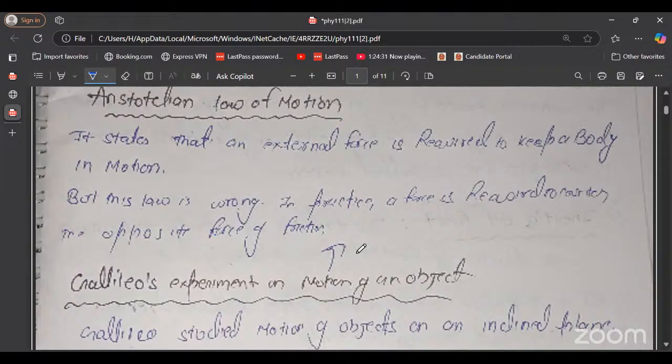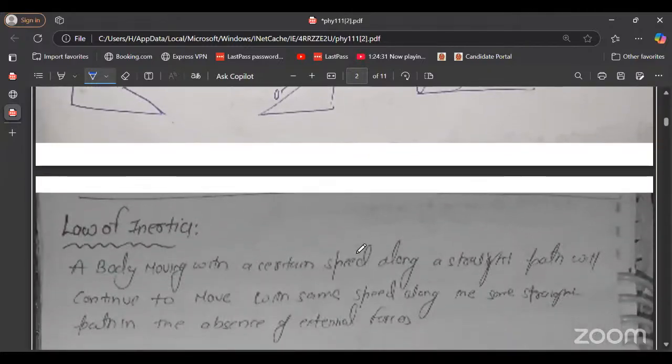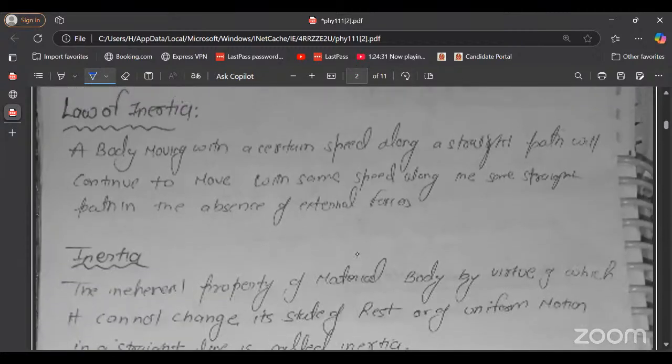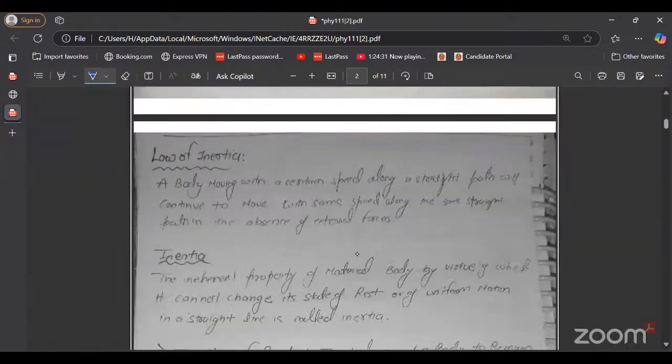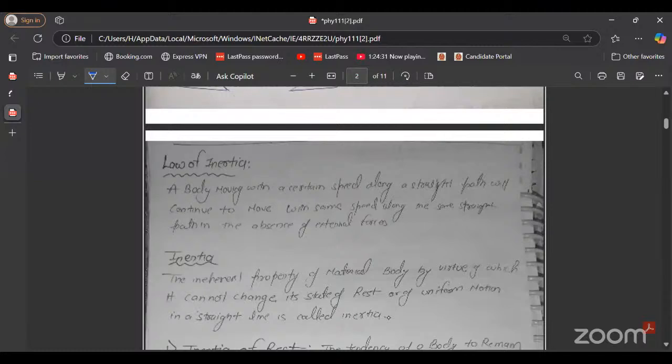After that he gave the law of inertia, which we later called Newton's first law. So what is the law of inertia? It states that a body moving with a certain speed along a straight line continues to move with the same speed along the same straight line path in the absence of external force. Simply, it is saying that if a body is at rest, it will remain at rest. And if a body is in motion, it will remain in motion unless an external force acts on it.